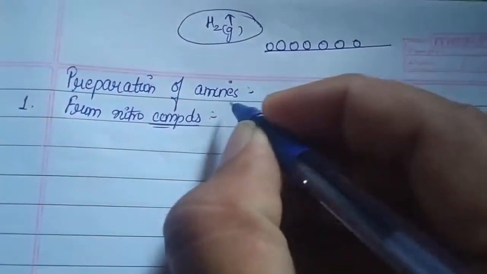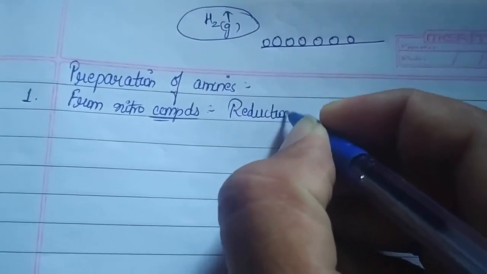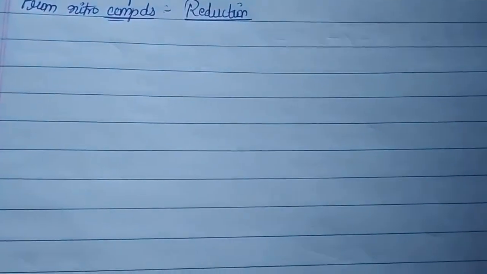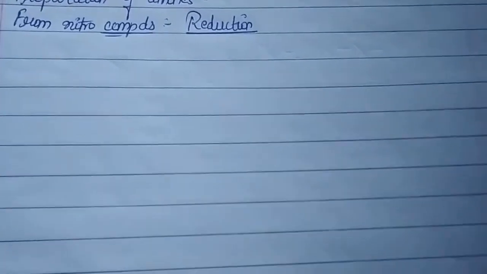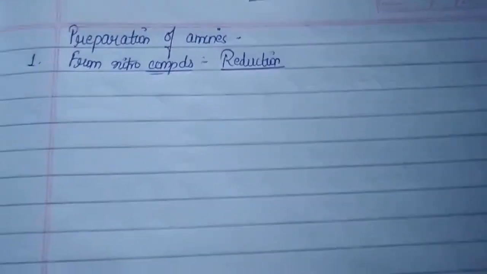So coming back to our topic, that is how you are going to convert your nitro compounds to amines. The reaction we are going to follow is the reduction process. As I mentioned earlier, whenever the term reduction comes, the first thing which comes to our brain is addition of hydrogen. So let us deal with it.